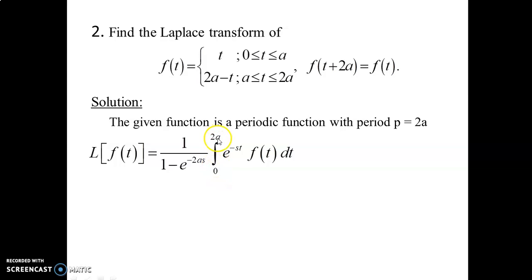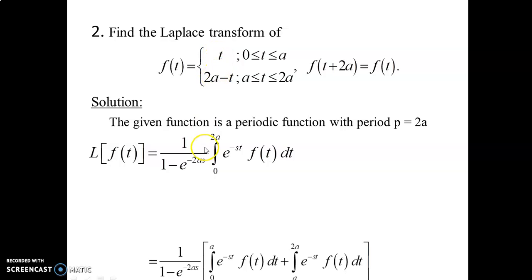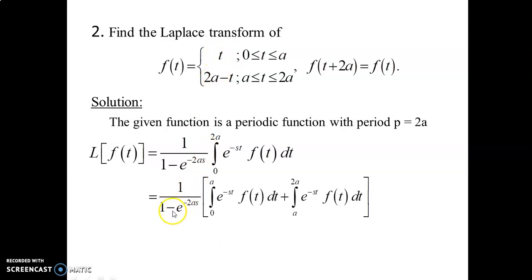Integral 0 to 2a, that is the periodic interval, e power minus st into f of t into dt. In this, the integral term is split into two f of t functions. So it can be written as 1 divided by 1 minus e power minus 2as into integral 0 to a e power minus st into f of t into dt plus integral a to 2a e power minus st into f of t into dt.